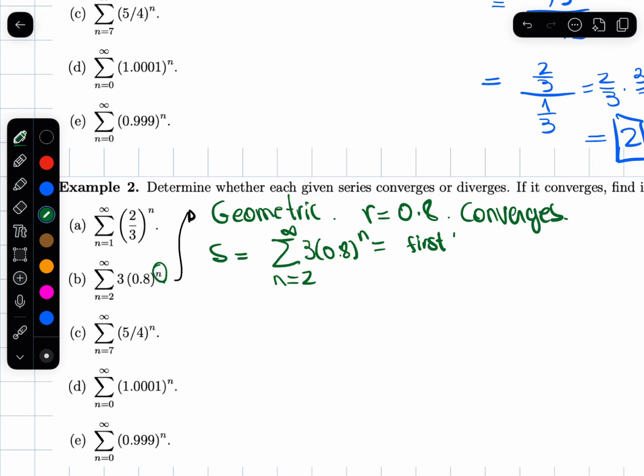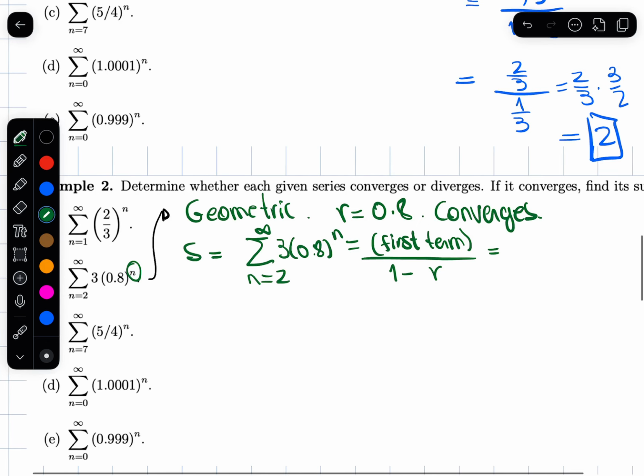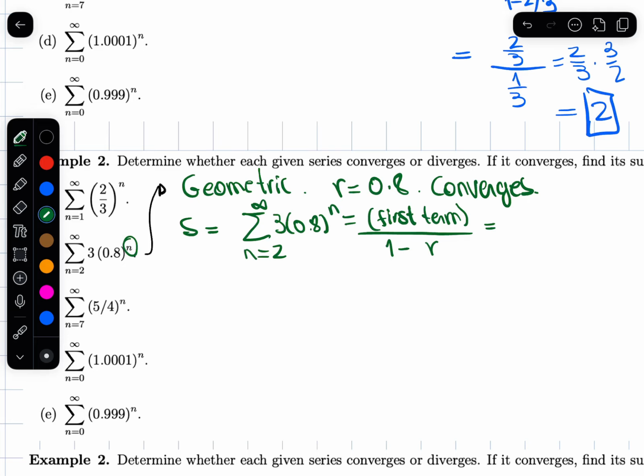again, first term over one minus ratio. First term is obtained when I plug in n, the first value for n. And you can see over here on the left that the first value for n is 2. So the first term is going to be 3 times 0.8 squared divided by 1 minus the ratio, like this. Okay, so we're going to find this as being